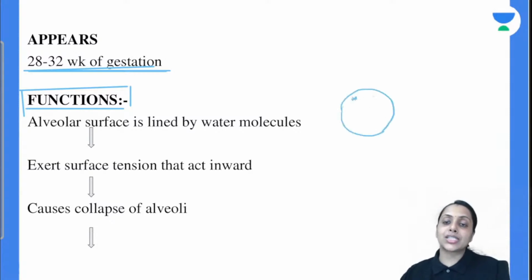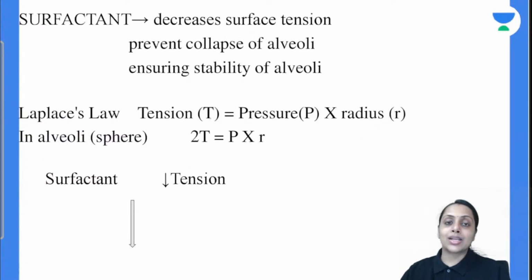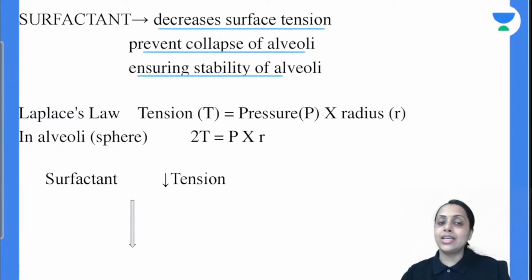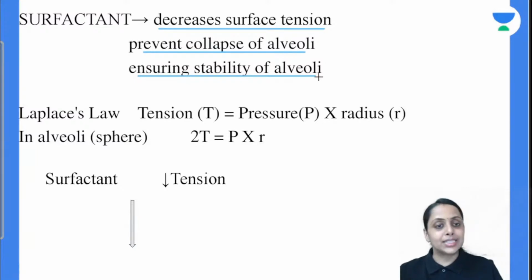In a normal situation it is lined with water molecules, and these water molecules exert surface tension towards the center, due to which our lung has a tendency to collapse. So the surfactant breaks the water molecules, and that is going to decrease the surface tension. So the functions are: it decreases surface tension, it prevents the collapse of alveoli, and it ensures the stability of alveoli. Is this clear with everybody?